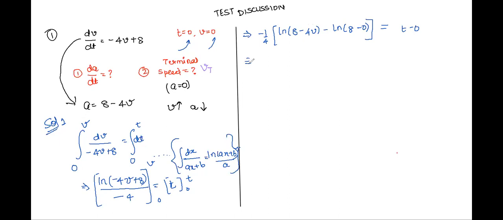Yes, sir. What does this become? It becomes minus 1 by 4 times ln of 8 minus 4v, whole by 8, because we know the formula. What's the formula that we know, Karuna? Log of a minus log of b is equal to log of a by b.